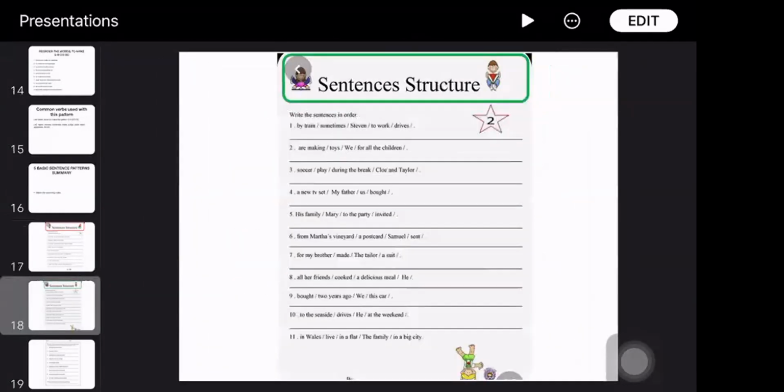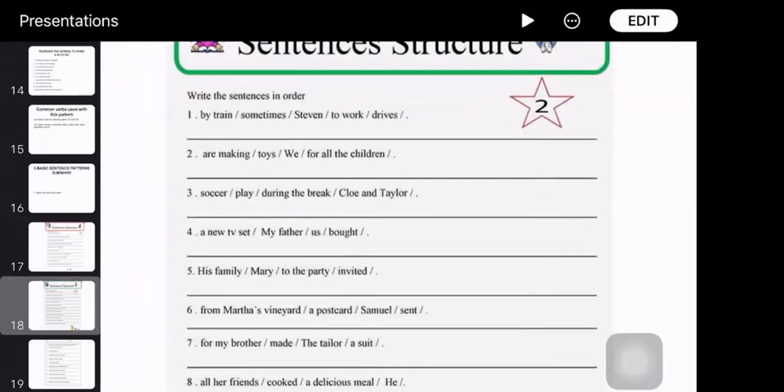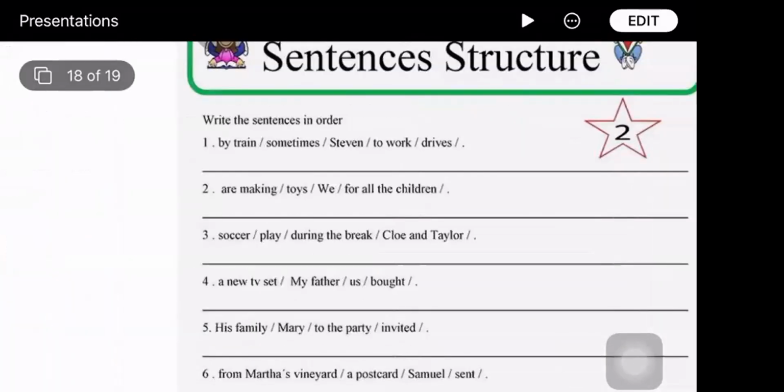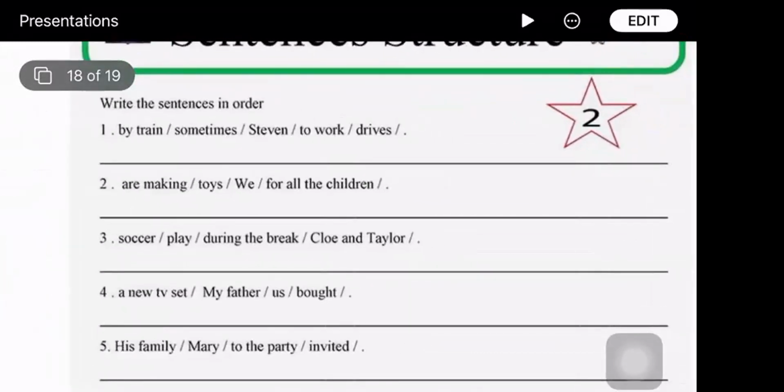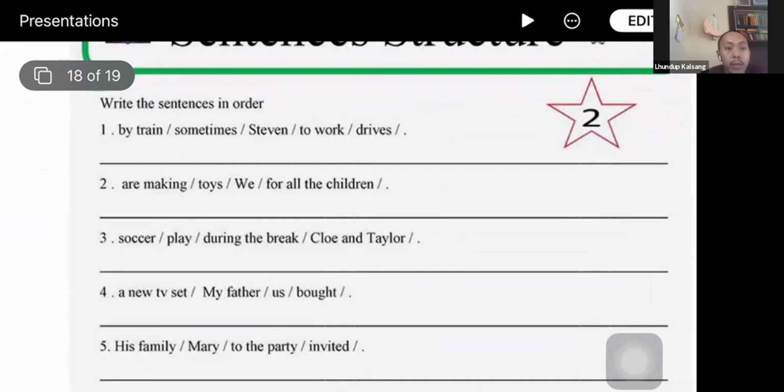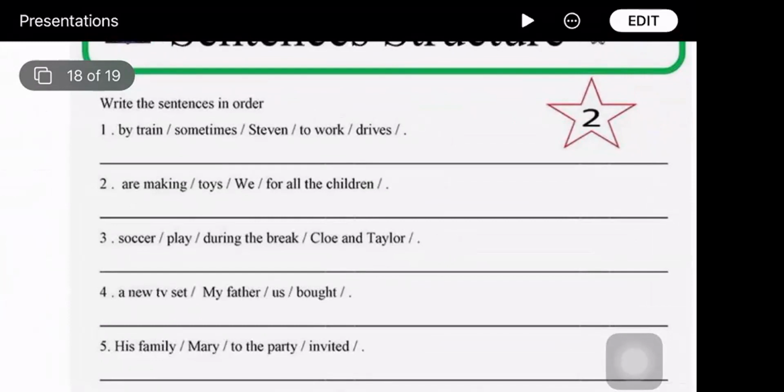Now let's look at the next exercise here again. Sentence number 2. Look for the word with the capital letter there. That is a hint that it's the subject. Stephen drives to work by train sometimes. Very good. Or you can put sometimes in the beginning. Sometimes Stephen drives to work by train.